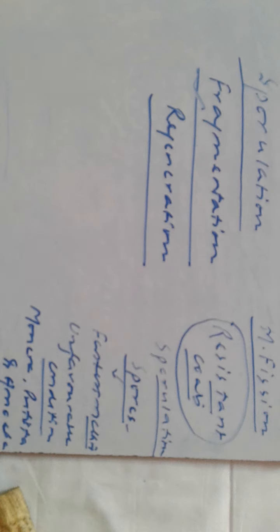What happens in regeneration? If an organism loses its body part, that body part regenerates. We had discussed planaria in class 11. If we cut planaria into several pieces, each particular piece will develop into a fully grown organism.